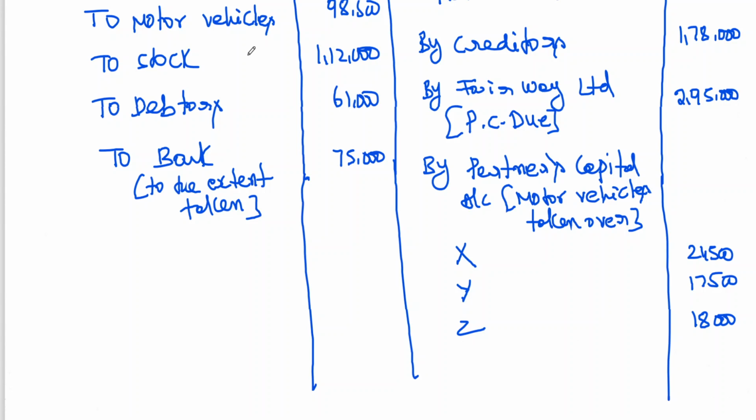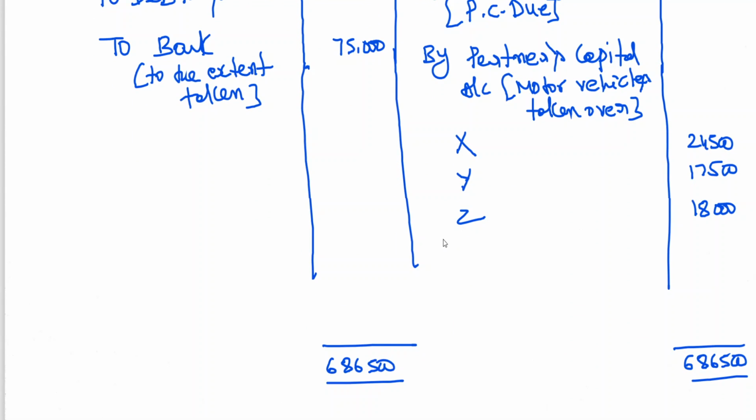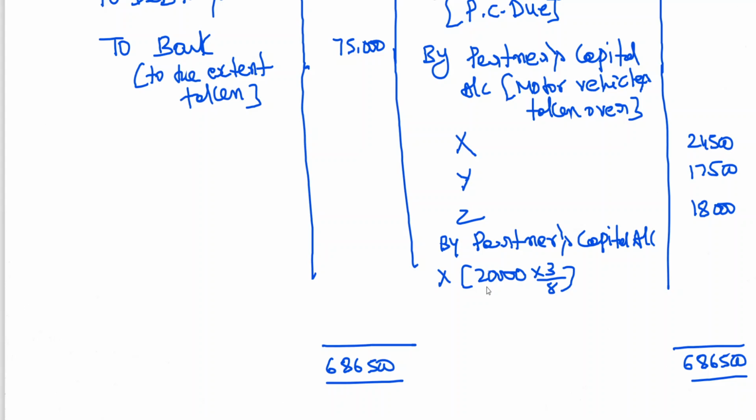You're getting a 20,000 loss. This 20,000 loss will be transferred to the partners' capital accounts. I've already told you, loss will be transferred according to their profit sharing ratio. And that profit sharing ratio we have already calculated for distribution of equity shares. X: 20,000 into 3 by 8, you're getting 7,500.